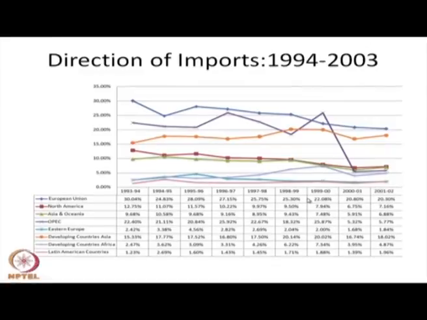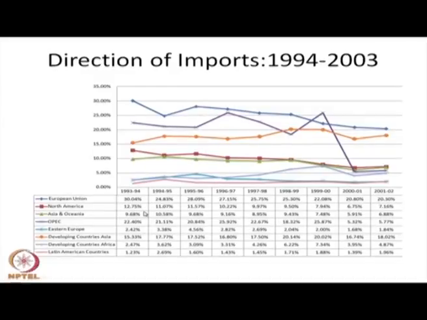If you see the period 94 to 2003, the European Union's share in our import basket is declining. It was nearly 30% in 93-94, and declined to nearly 20% in 2002-2003. However, the OPEC countries' share is also declining, because India has shifted its import of crude oil to other countries. Because of this, there has been some change in the import basket. However, the shares of North America, Oceania, developing countries within Asia, developing countries within Africa, and Latin American countries in our import basket have been increasing over the years.